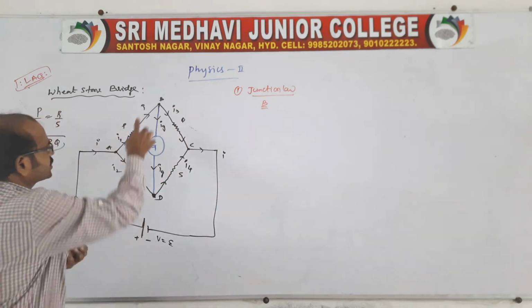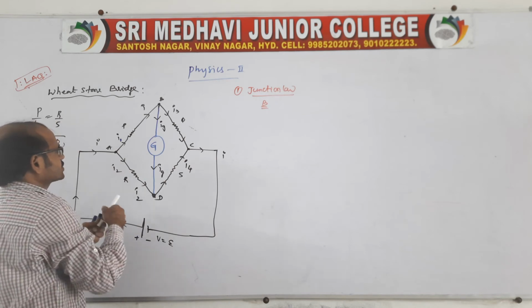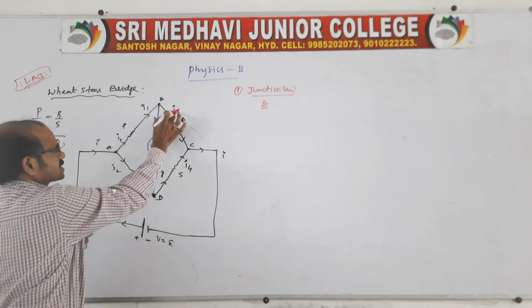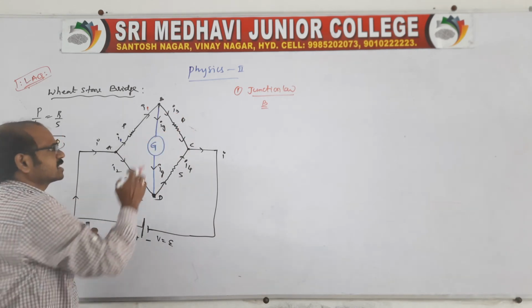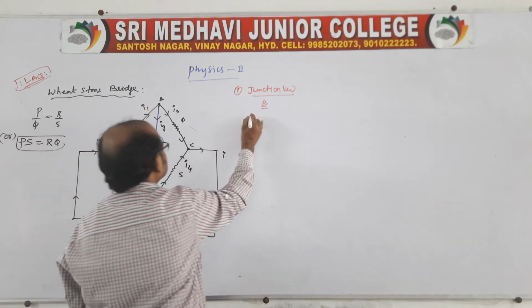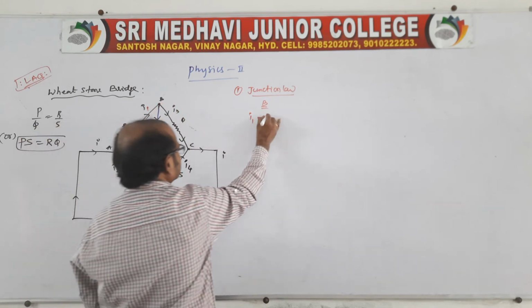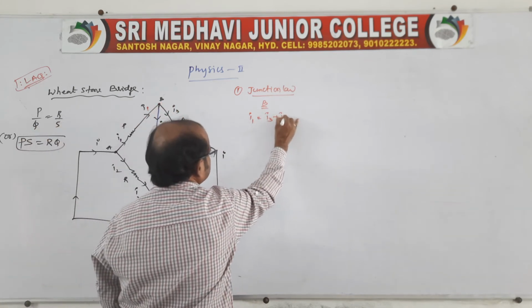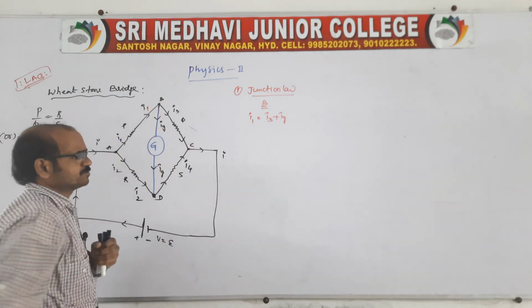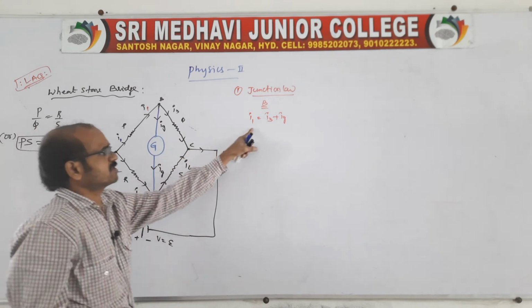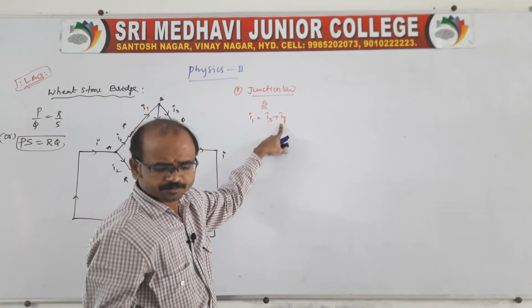At the B junction, you look at the currents: I1 is flowing towards B. Some currents are flowing away from the junction, that is Ig and I3. The sum of the currents flowing towards the junction is equal to the sum of the currents flowing away from the junction. I1 is moving towards the junction, Ig and I3 are moving away. So I1 is equal to I3 plus Ig.